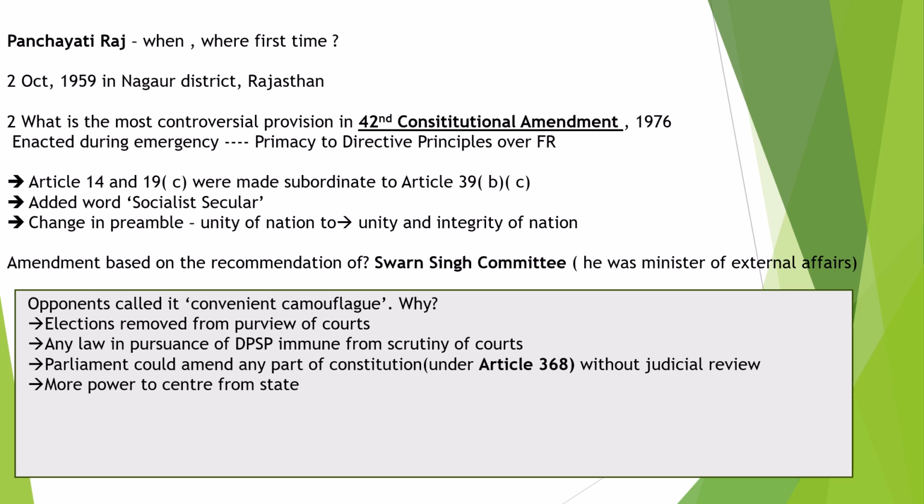Opponents called it a convenient camouflage because of various reasons. First of all, ancient disputes were removed from the purview of courts. Any law passed in pursuance of directive principles of state policy was immune from scrutiny by the Supreme Court. It gave Parliament unrestrained power to amend any part of the constitution without judicial review. It transferred more power from state government to central government, eroding India's federal structure.